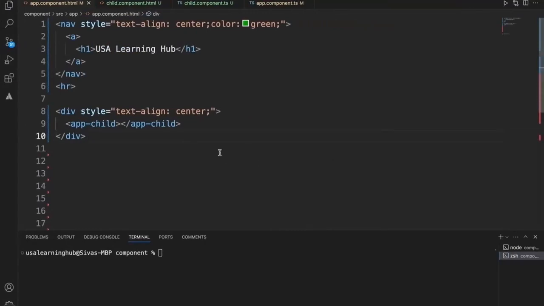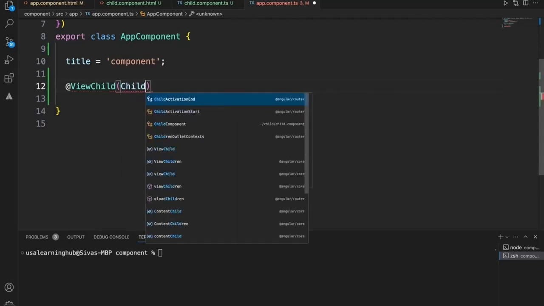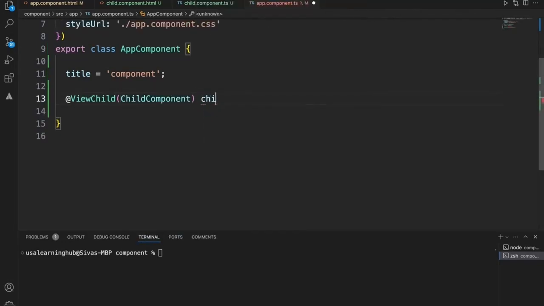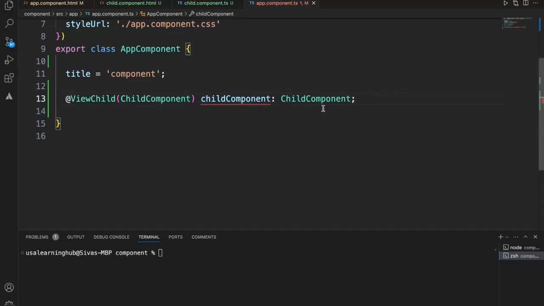Now, since this is a child component, how we can get hold of the child component in the parent is using ViewChild. Within the ViewChild, we directly have to refer to the child component, and the type of the component is the child component type. By default, with the Angular configuration that we added, it will throw an error until we use it, so for that reason I just added it.